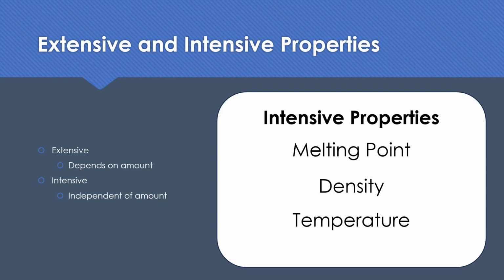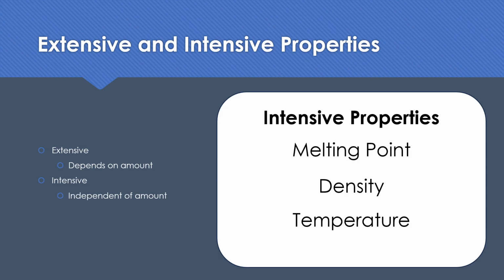So those are kind of the classifications you need to think about for matter. Is it solid, liquid, gas, right? The state. Is it an element by itself? Is it a compound? Is it a mixture? If it's a mixture, is it homogeneous? Is it heterogeneous? Remember, homogeneous is equally distributed. Heterogeneous is unequally distributed, and generally you can filter it physically. And then you have physical and chemical properties. That one's pretty easy to tell apart. And then in your physical properties, you have extensive and intensive properties.